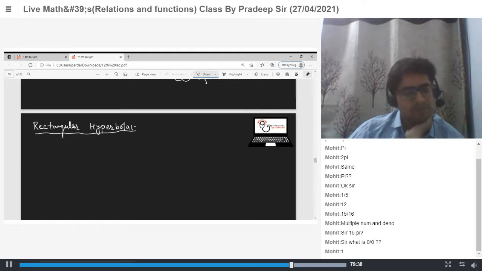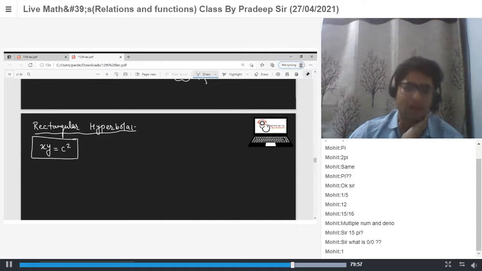Length of transverse axis and length of conjugate axis are equal. And after rotating by 45 degrees, we get an equation xy is equal to some c square type equation.